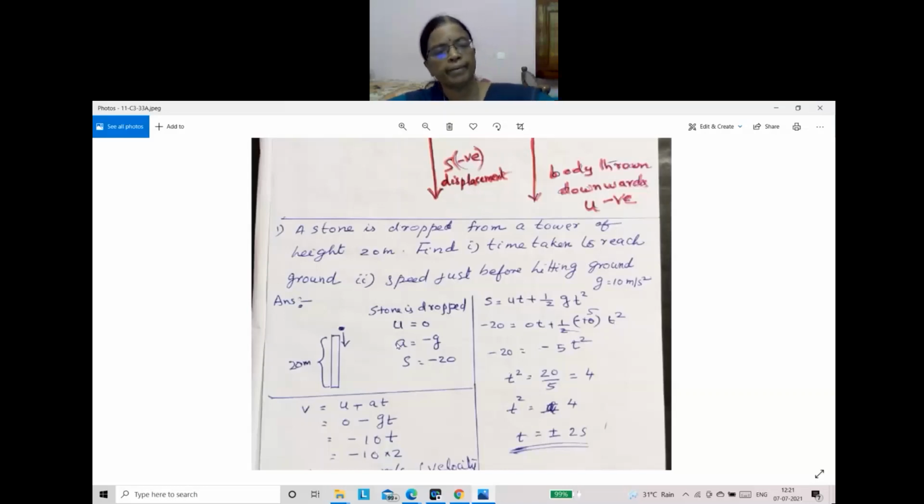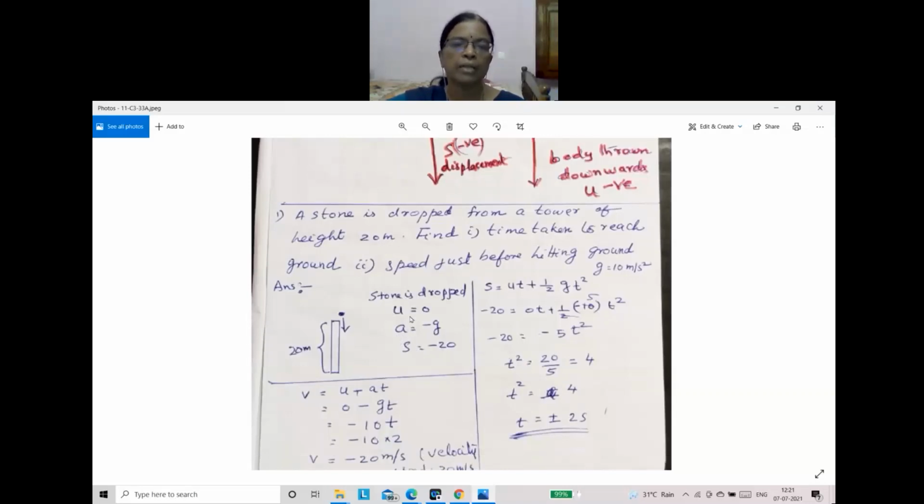Time is asked. u is there, s is there, a is there. So which formula will you use to find time? v equal to u plus at? In that, v is not given. If u is there but v is not there, and s is given, which is the equation connecting s, u, a, t? s is equal to ut plus half gt square. In order to calculate time, you can use that formula.